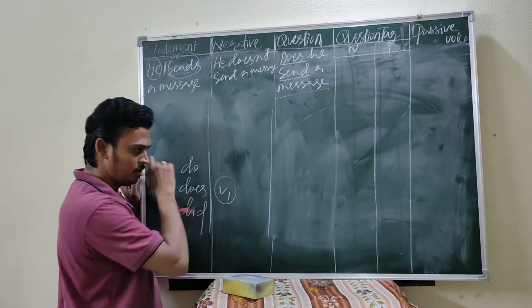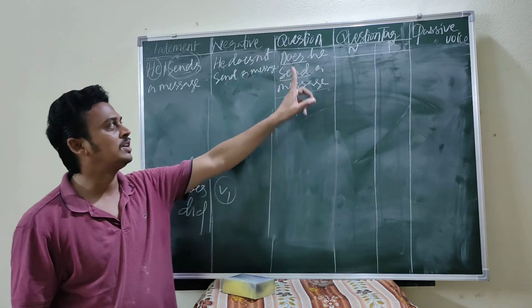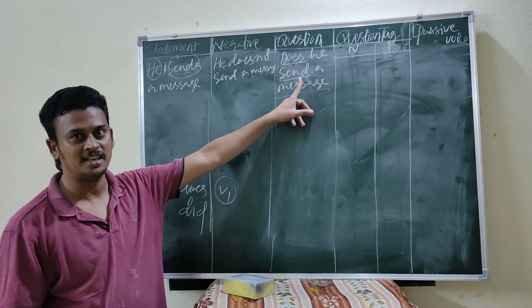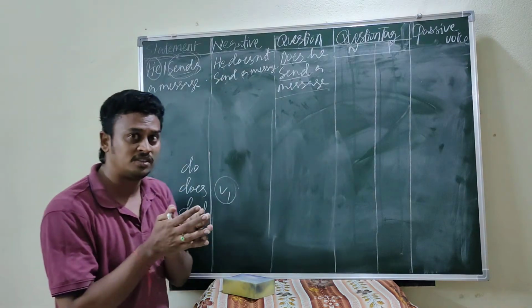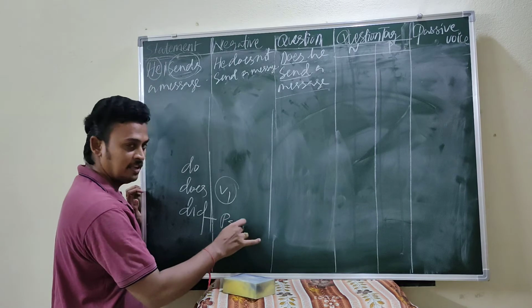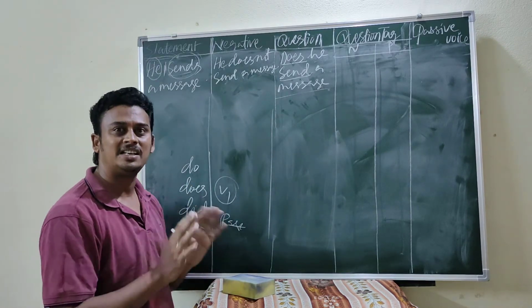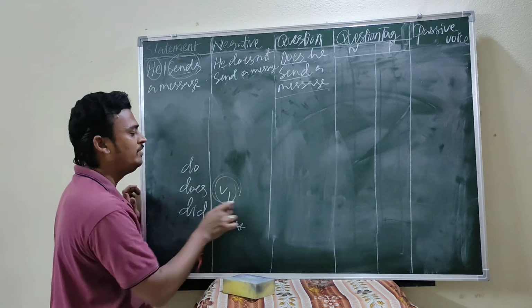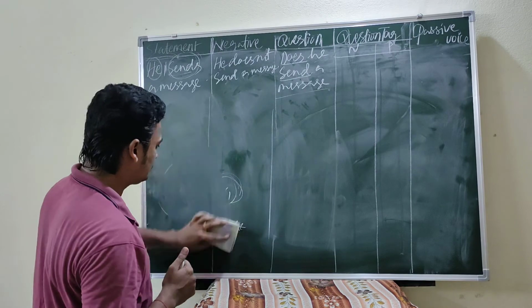the verb must be followed by V1. You see, for example, does: what is there here? Send. Don't add s or es. Do, does, did are the verbs in English. Did is past tense. Whenever you find these verbs, don't write s or es to the verb. The verb must be V1 after these verbs. This is a very important point.